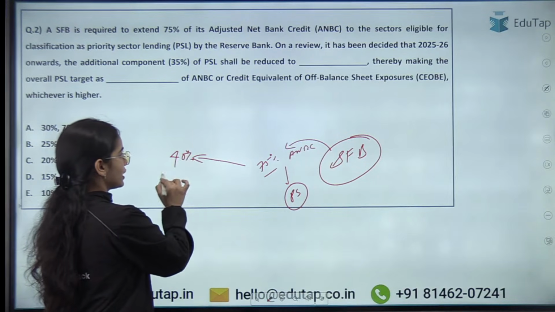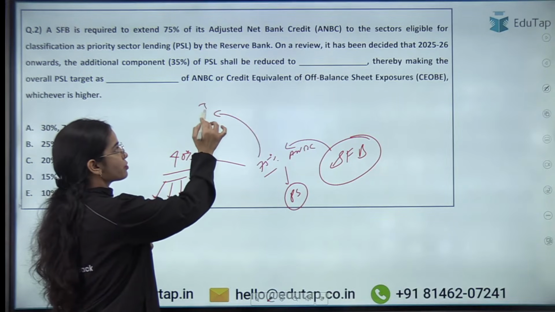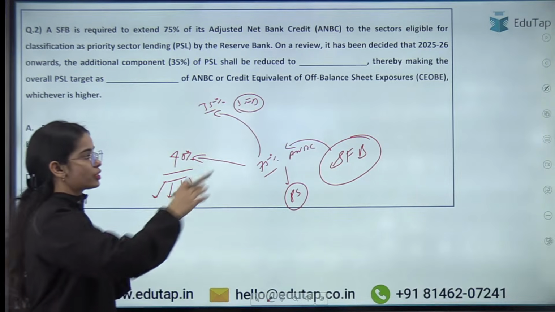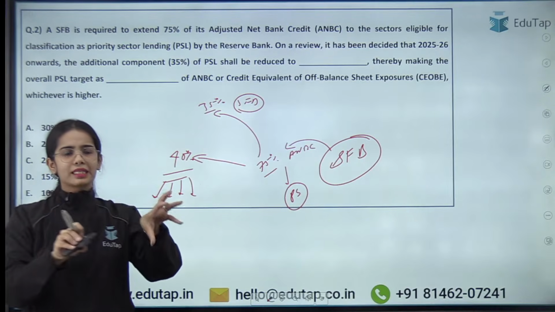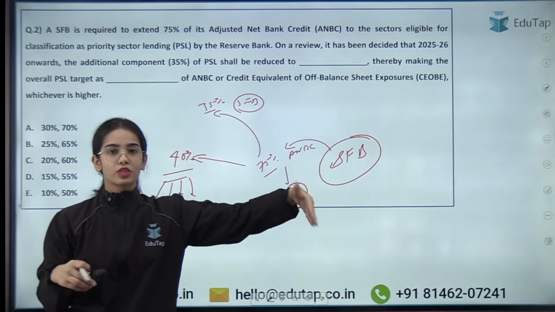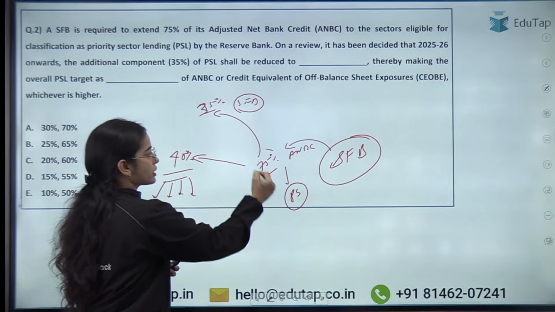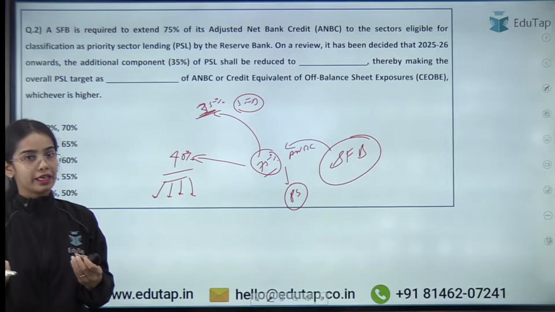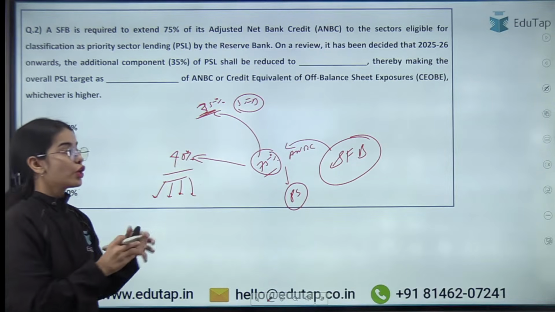The remaining 35% of the ANBC the small finance bank can decide, and it can be provided to any sector under priority sector lending that the SFB wants. Now this 35% voluntary allocation has been reduced to what percentage?